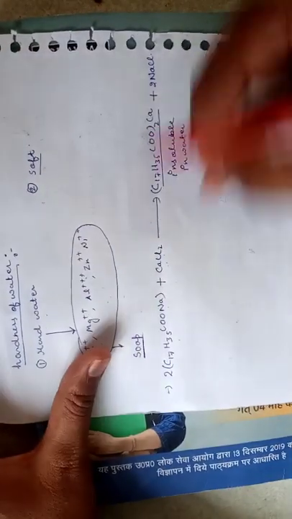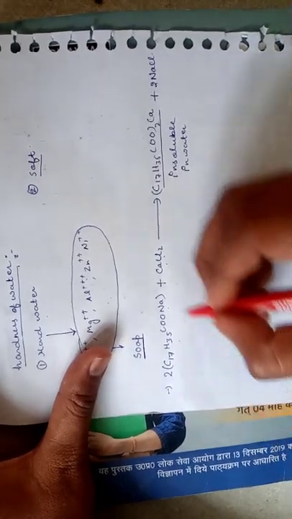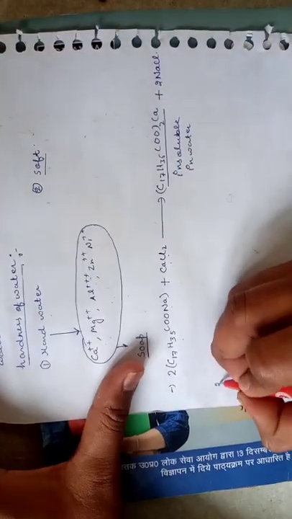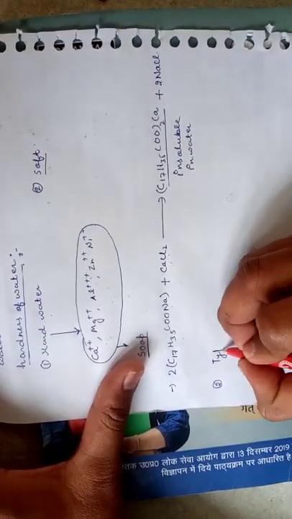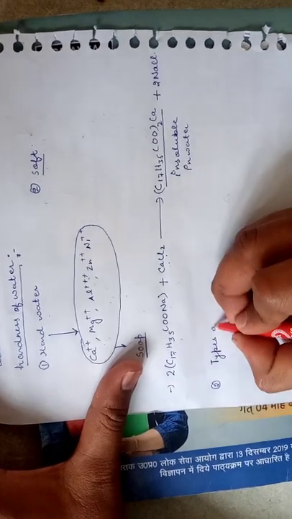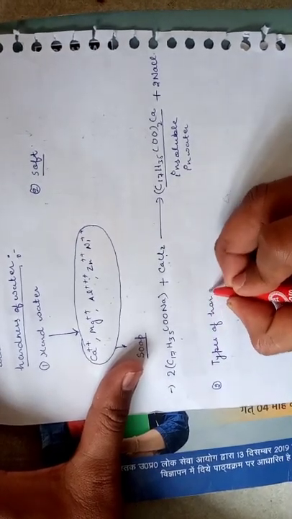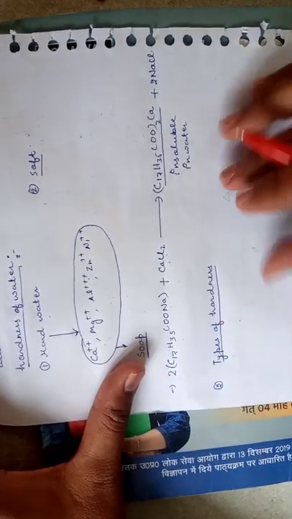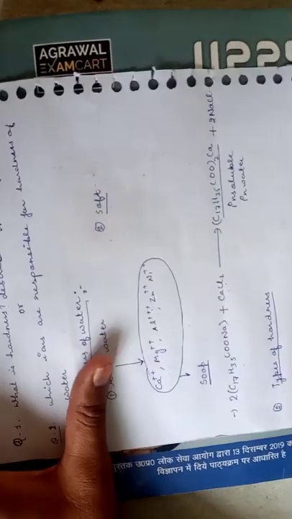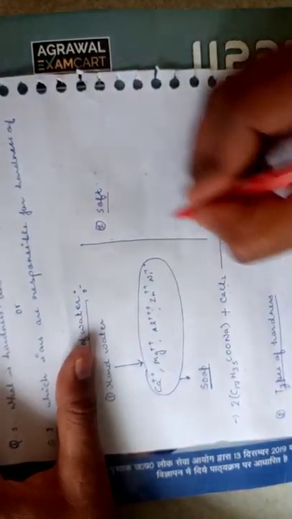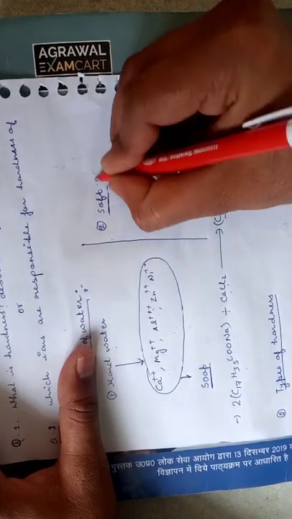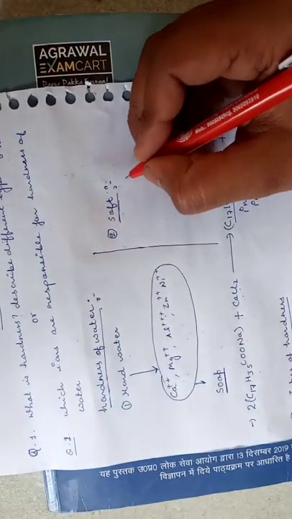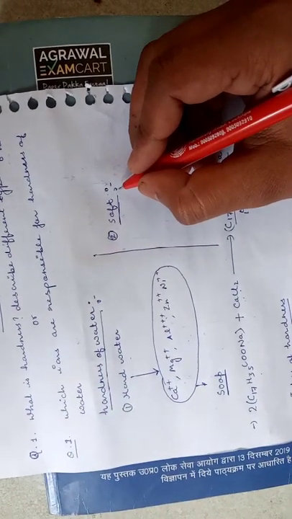Now another heading is here: types of hardness. Before we discuss the types of hardness, we study about soft water. Soft water is that water in which lather formation takes place easily.